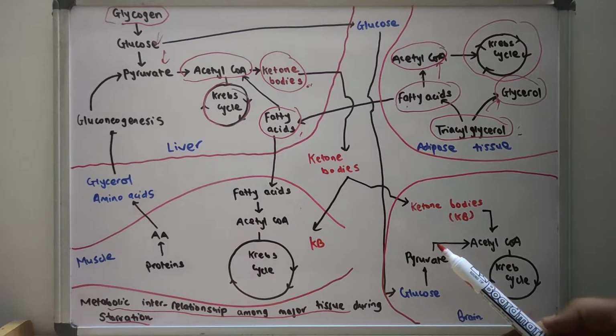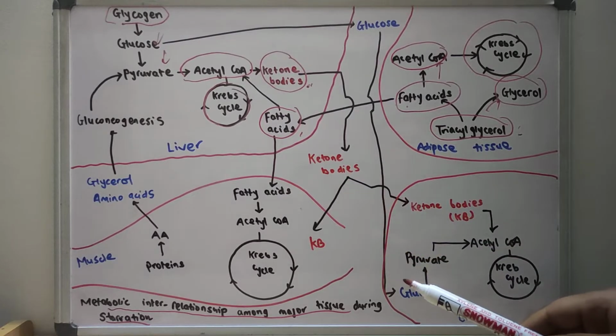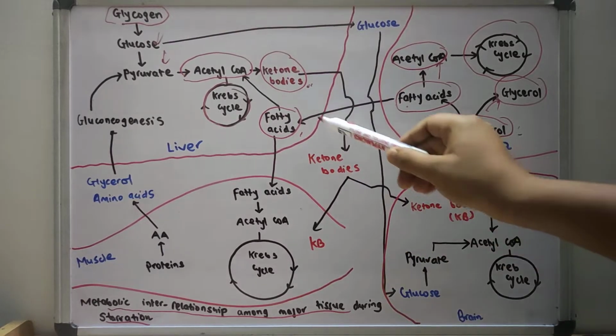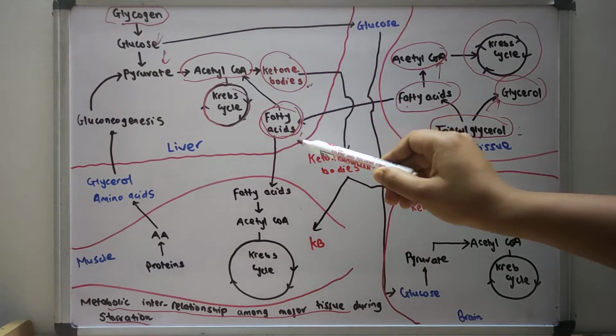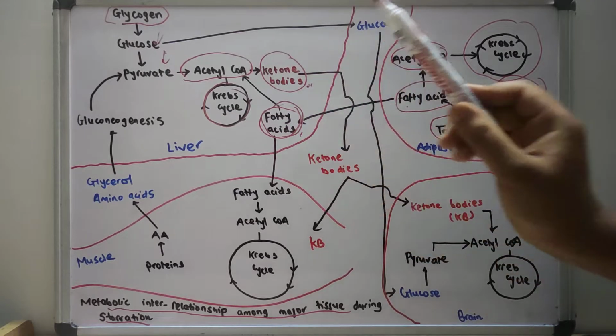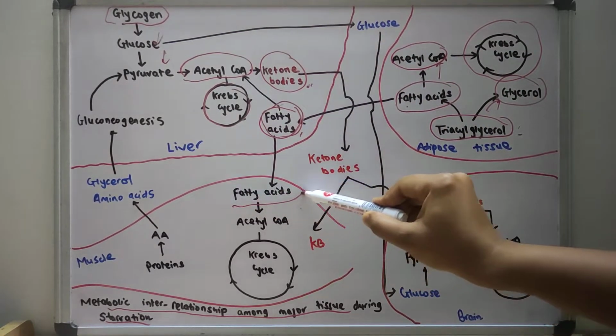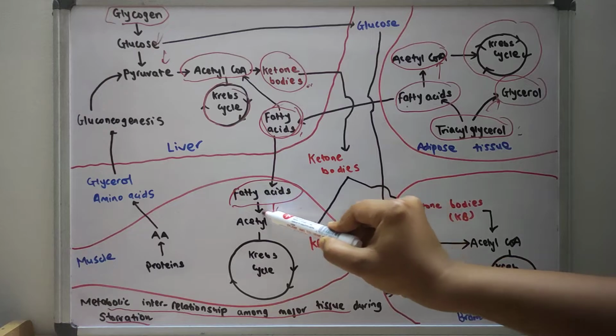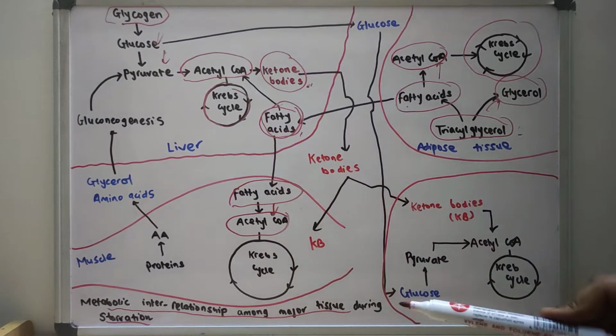So the skeletal muscles in the starvation. What happens in the skeletal muscle in the starvation? So we have the fatty acid in the liver, and this fatty acid is transported to the muscles, and this fatty acid is converted into acetyl coenzyme A, and this acetyl coenzyme A participates in the Krebs cycle.